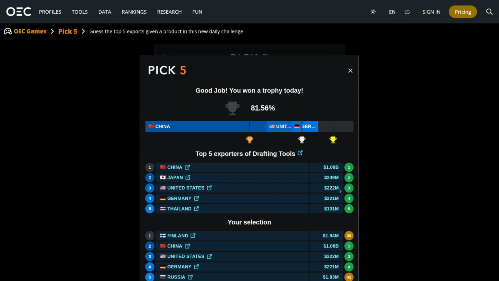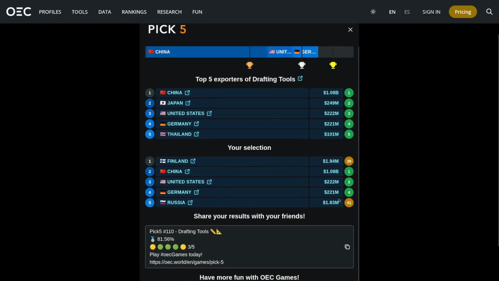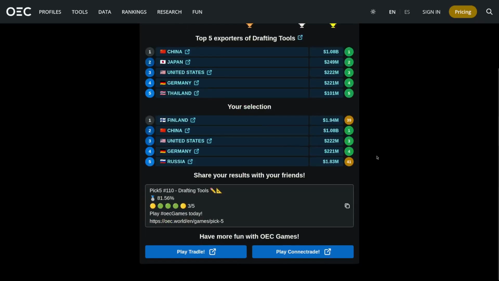Okay, Russia was bad. Oh, it was Japan. Okay, and then Thailand is number 5. Yeah, Japan had 249 million, not too far ahead of the United States and Germany. Russia was really bad. I don't really know much about drafting tools, to be honest.